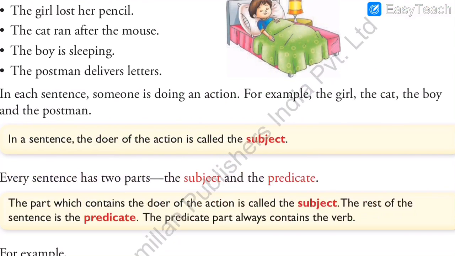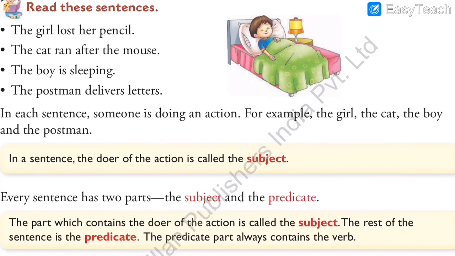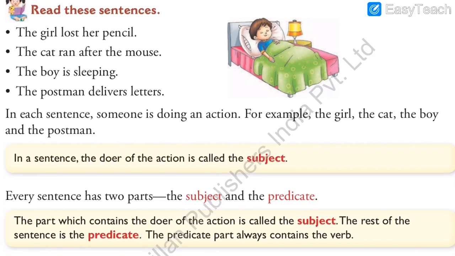So, with the help of the examples, I will just give you a glance. See, the definition of the subject is, in a sentence, the doer of the action is called subject. The one who is performing the action is called the doer, and that person or that animal or that thing is called the subject of the sentence. For instance, let us take this example.